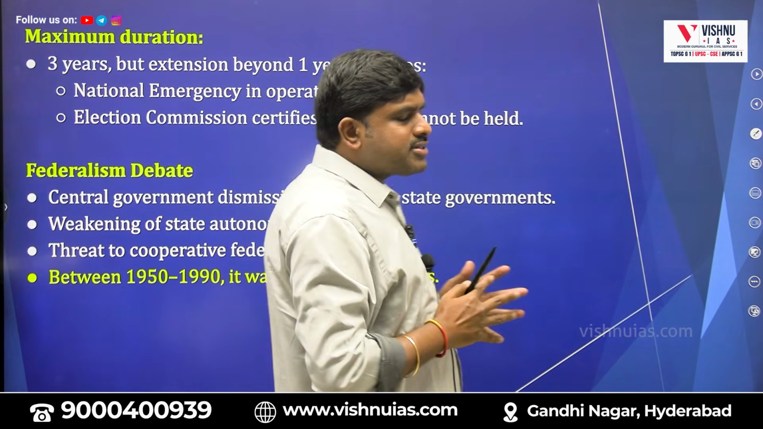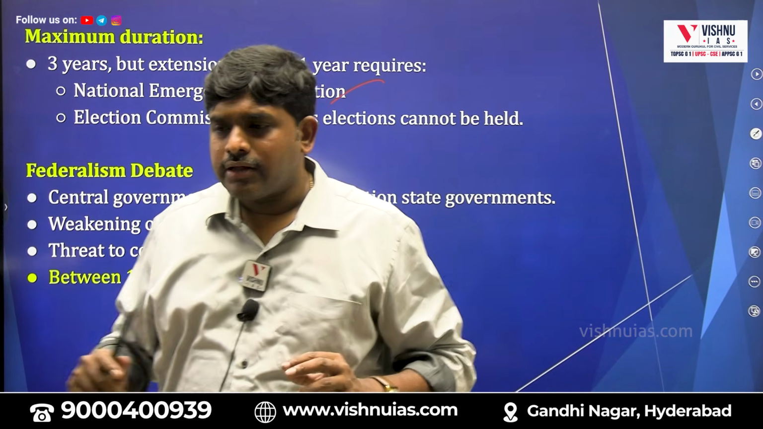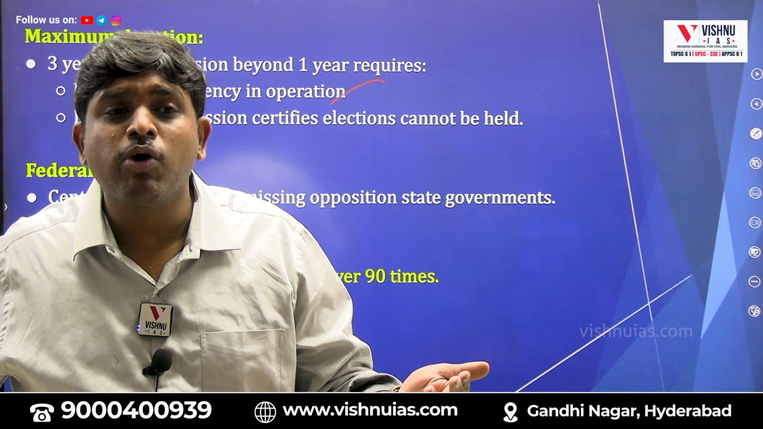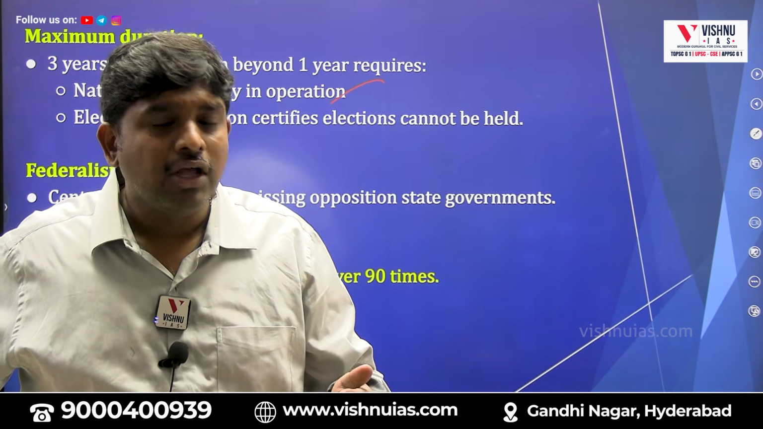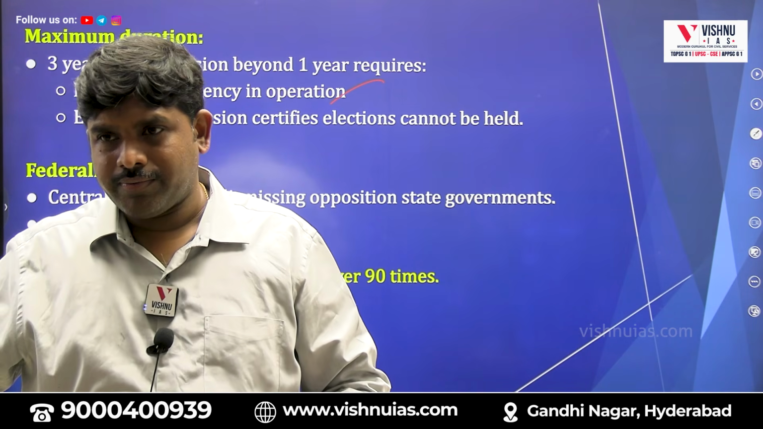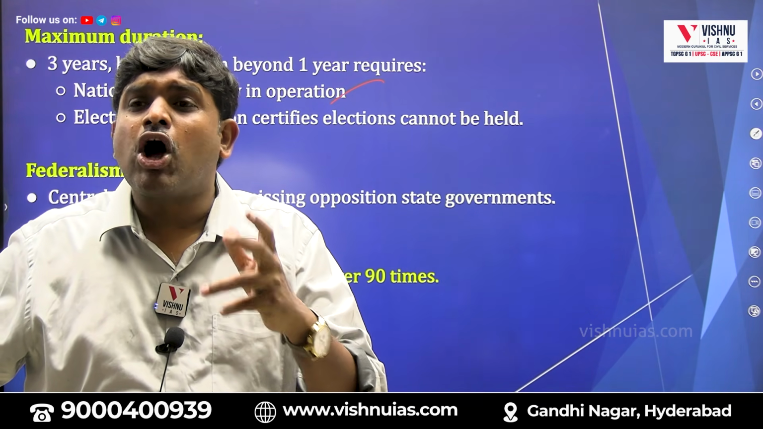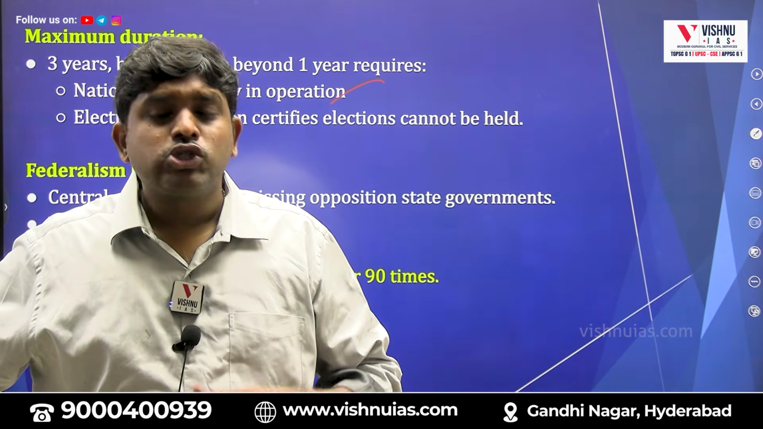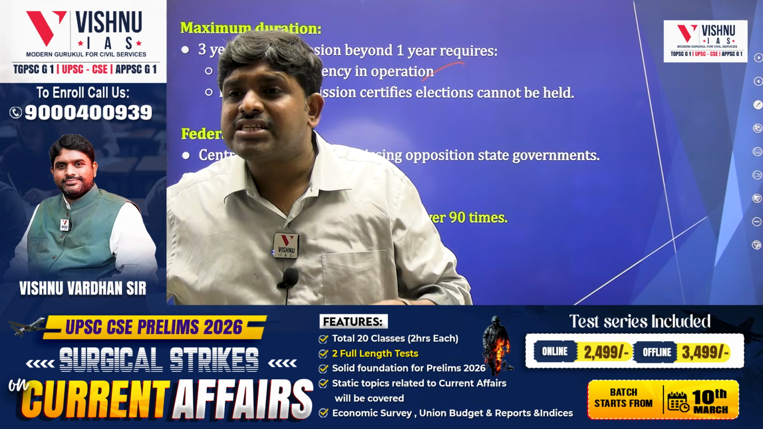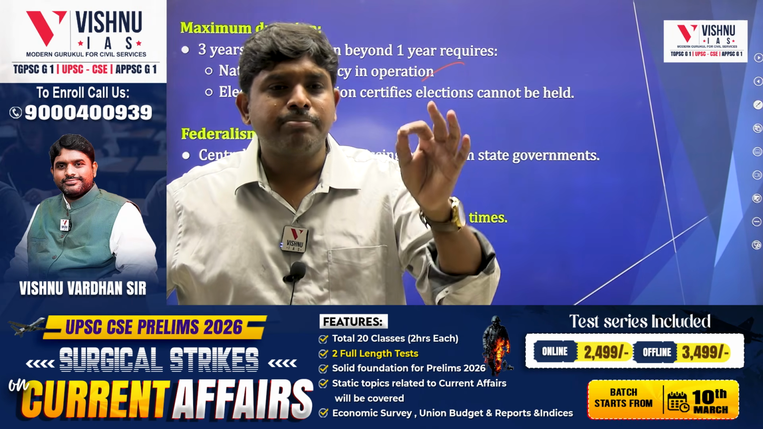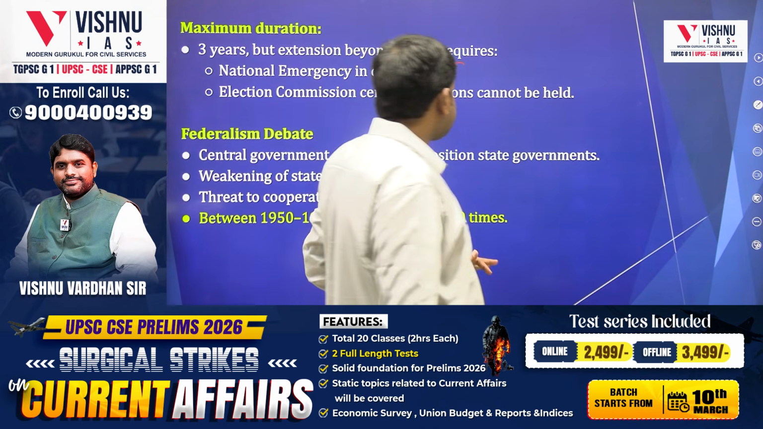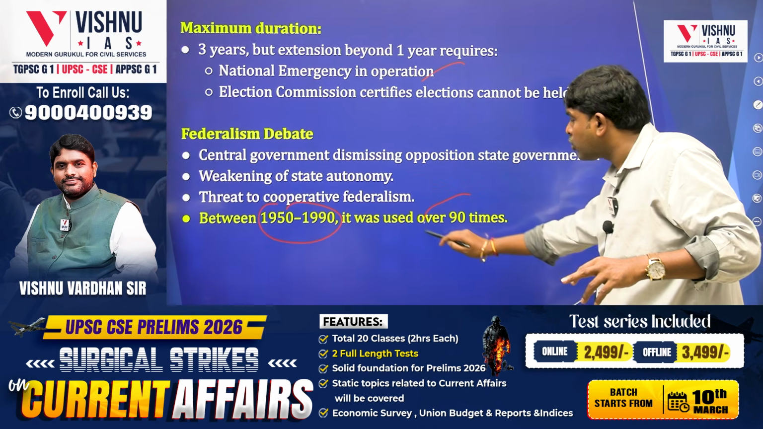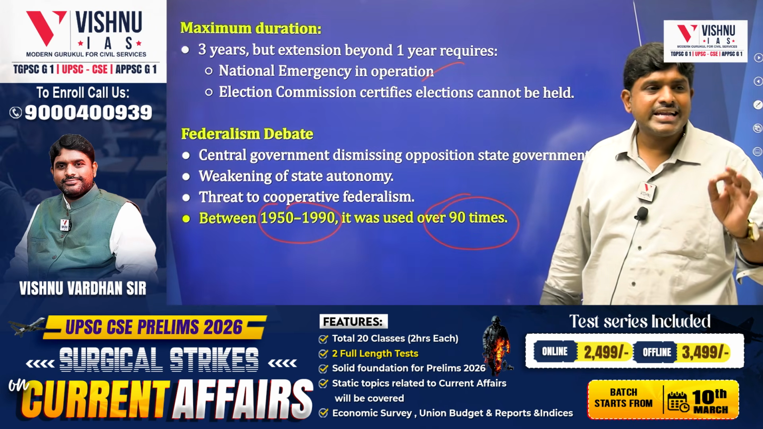So mainly what is happening, there is again a federalism question, that wherever the state government is different from the central government, you are going for President's rule. So the federal feature is getting impacted. You are imposing President's rule according to your whims and fancies. So there is a tussle between the center and the states with respect to imposition of President's rule. This is very important. For 40 years, more than how many times was President's rule imposed? 90 times.